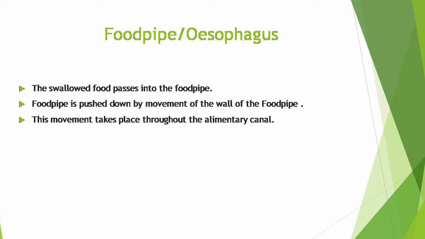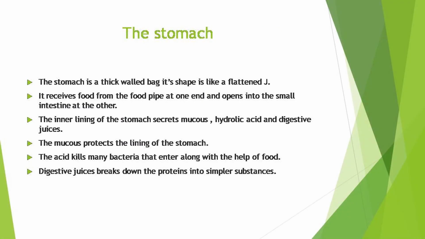Now, the next part of this system is the stomach. The stomach is a thick-walled bag. Its shape is like a flattened J. It receives food from the food pipe at one end and opens into the small intestine at the other end.